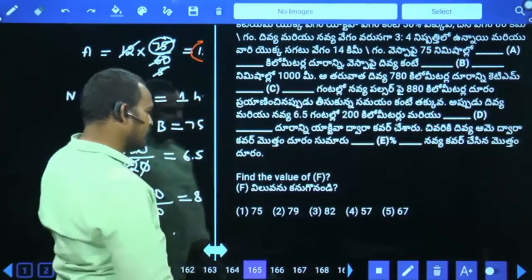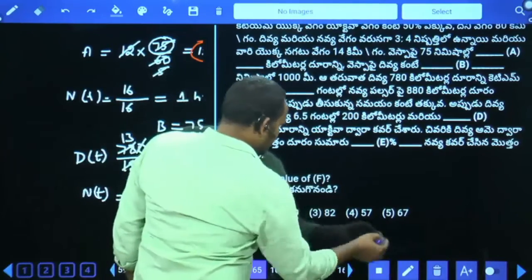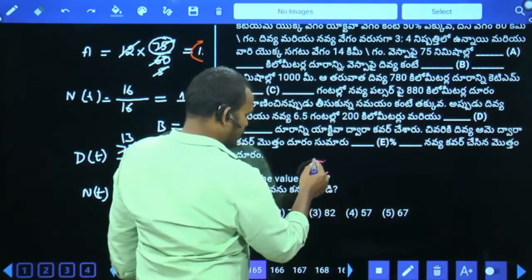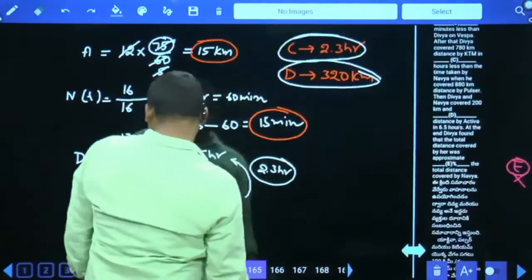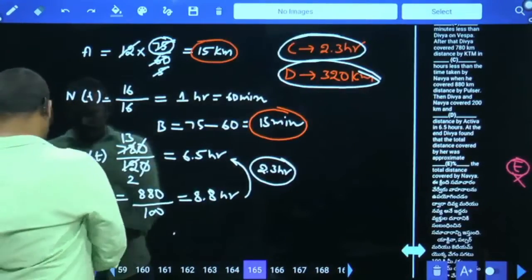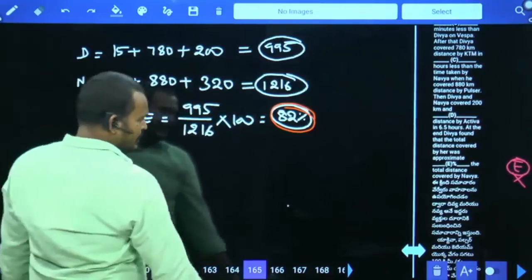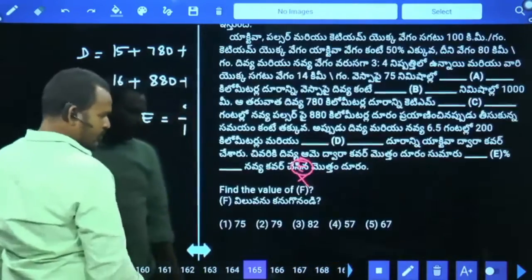165. Find the value of F. It is not F. It is E. What is the E value? E is how much? 82%. Okay.